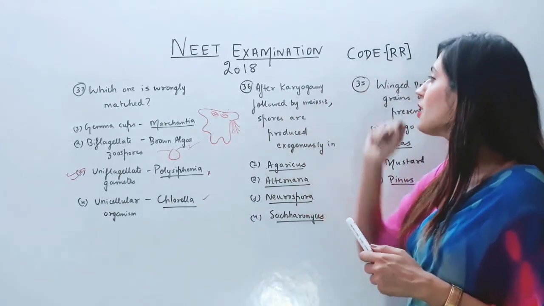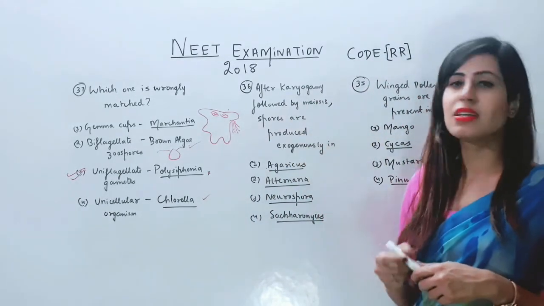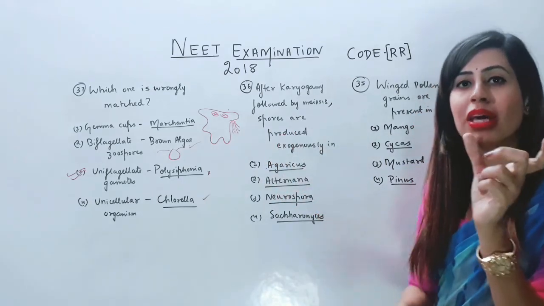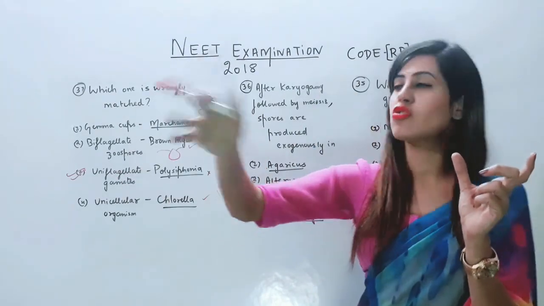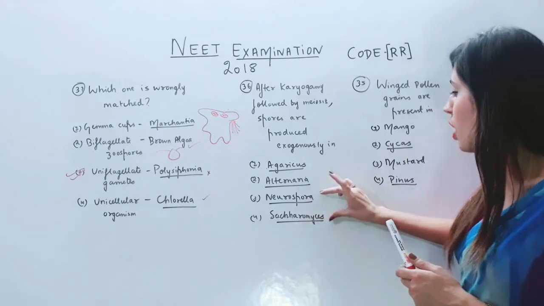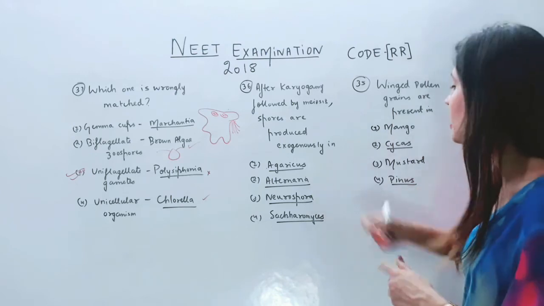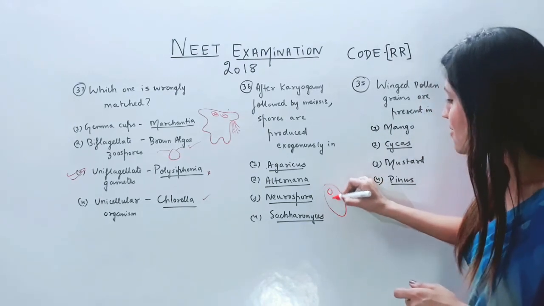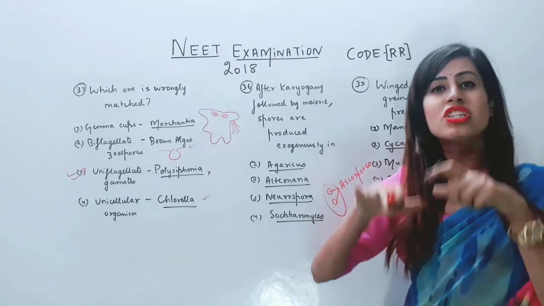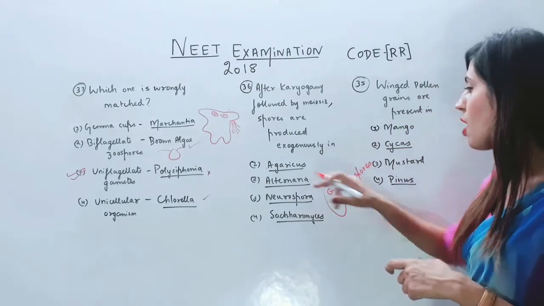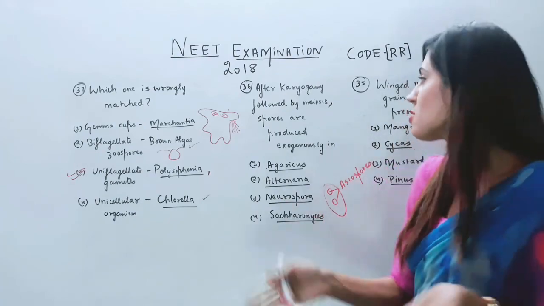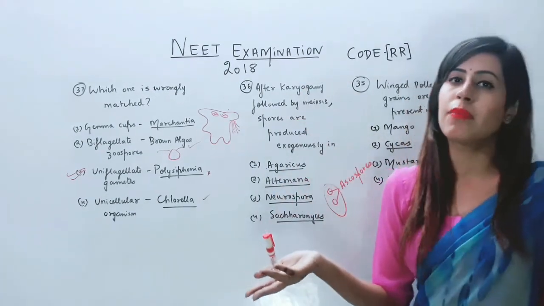Next one, after karyogamy followed by meiosis, the spores are produced exogenously. Exo means outside a sac-like structure. Now we have Saccharomyces, that is yeast, and Neurospora. Both of them belong to Ascomycetes, and in Ascomycetes, ascospores are formed, but ascospores are formed endogenously inside the sac-like structure. Alternaria belongs to Deuteromycetes, where sexual reproduction is absent, so there is no question of meiosis and karyogamy there.